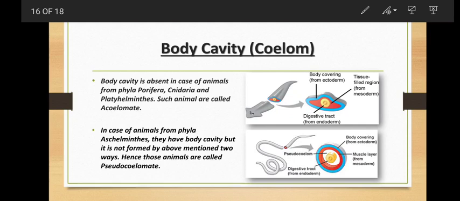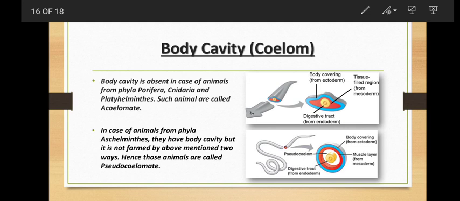So we have three types of animals here. Acoelomate, without any body cavity, where we are including poriferans, cnidarians and platyhelminths. Another one is having true cavity. So right from annelida till chordata they have true coelom, means their coelom is entirely lined with mesoderm. And another one is pseudocoelom, wherein it is not completely lined with the mesoderm.